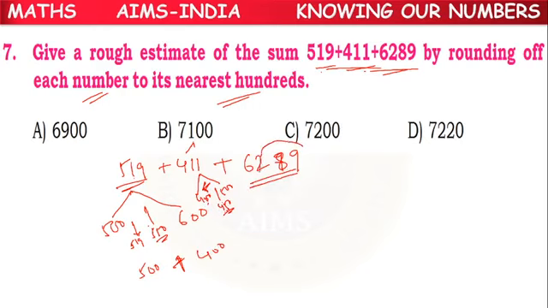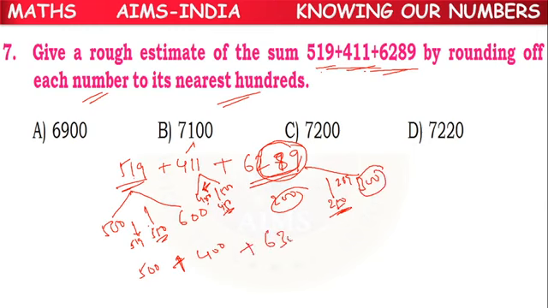Next, 6289. Up to hundreds we have to take. 289, between 200 and 300. What is the middle number? 250. Where is 289? To the right of 250. So 300 is the rounded off number. 6300. Now we have to do the sum.